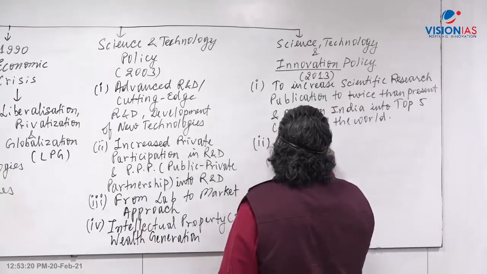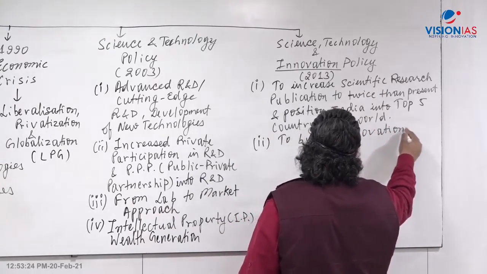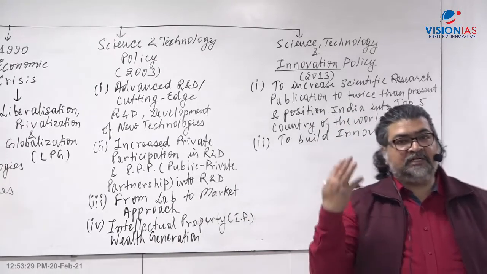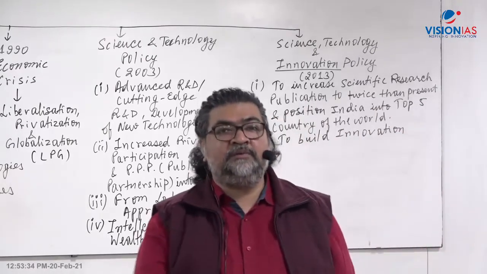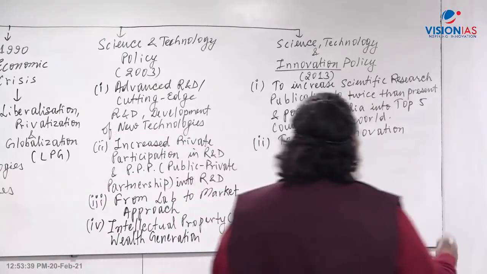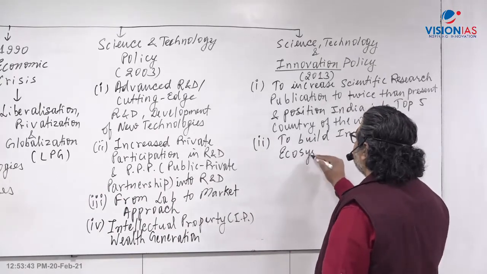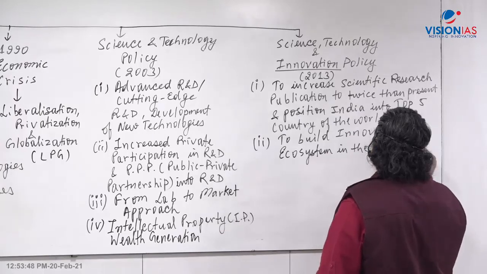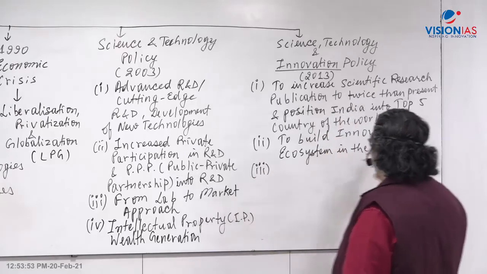To build an innovation ecosystem. We were doing science and technology right from the 1950s. India has developed all the scientific base and infrastructure, technological base and all. We have led to indigenization of technology, and various products were developed. Now the question is innovation, creativity, creative ideas, novel products: to build an innovation ecosystem in the country. How can that happen? At every level.